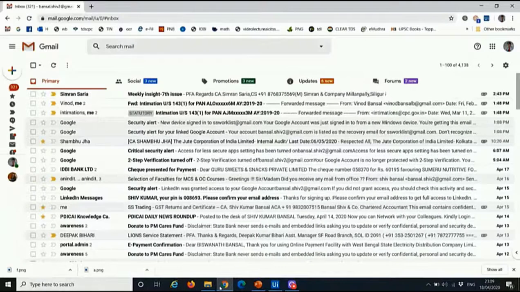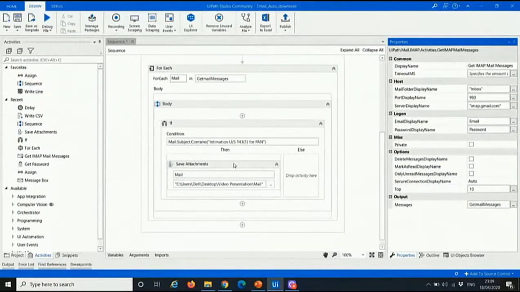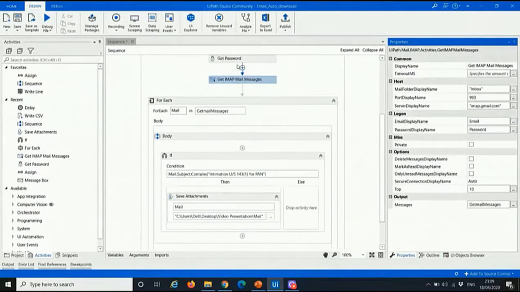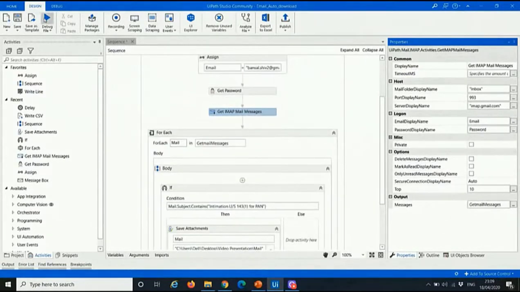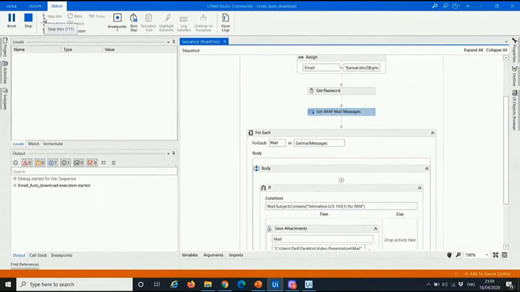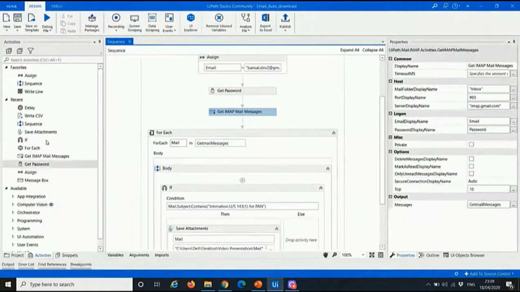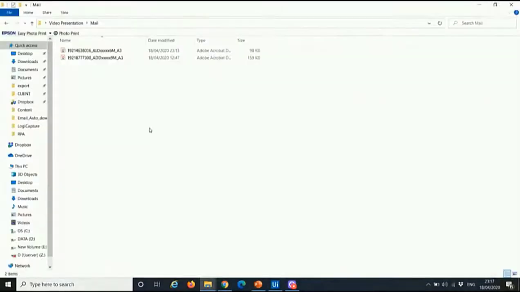Here we have my mail ID with 2 intimation mails. I have already automated the process. Let's see through it and specify the condition. Let's run. We can see the program has been executed. And here we have both the files downloaded.